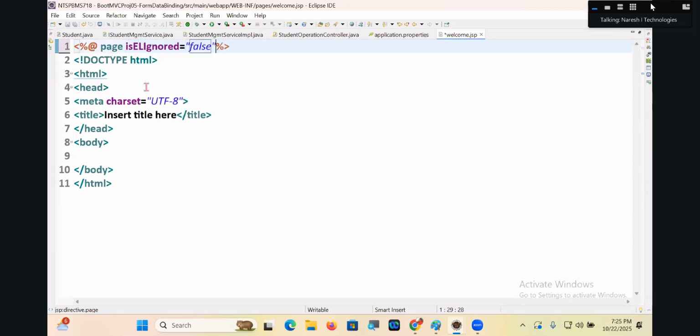isELIgnored equal to false. What is equal to false?